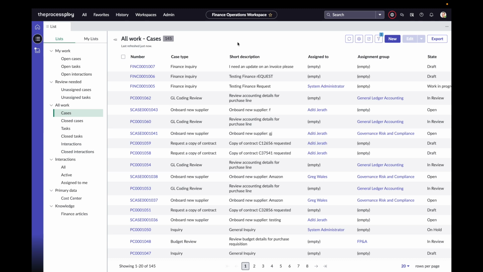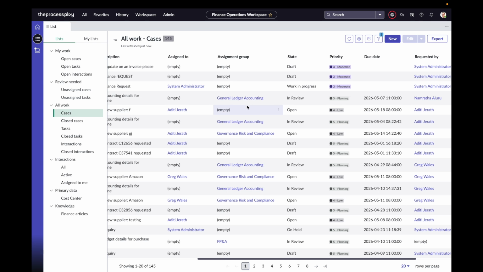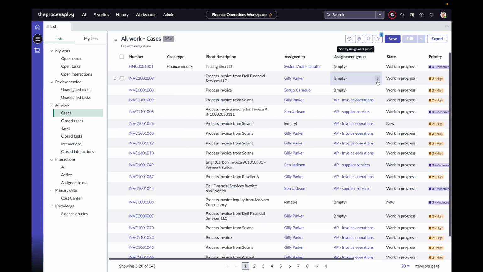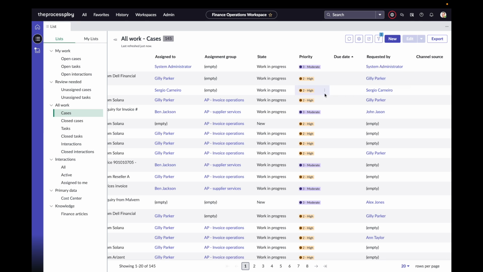If I wanted to sort this by the due date, and this is applicable for every column, I can just hover over the top of the column and do a single left click, and that has organized this by due date in ascending order.